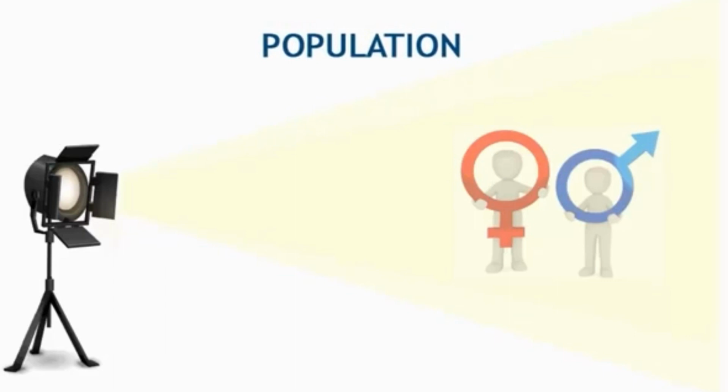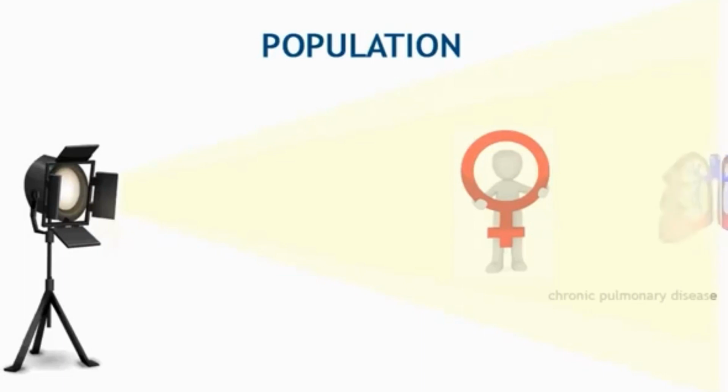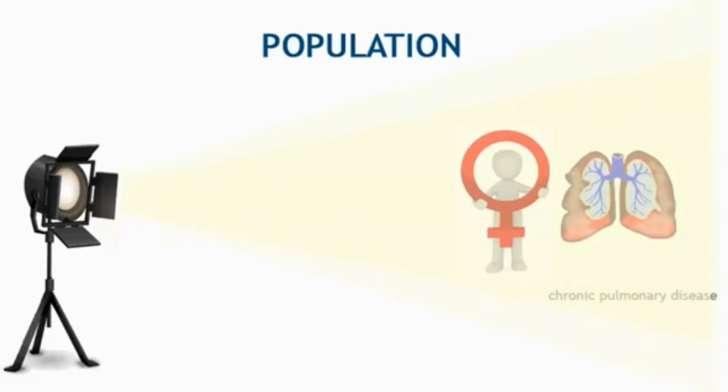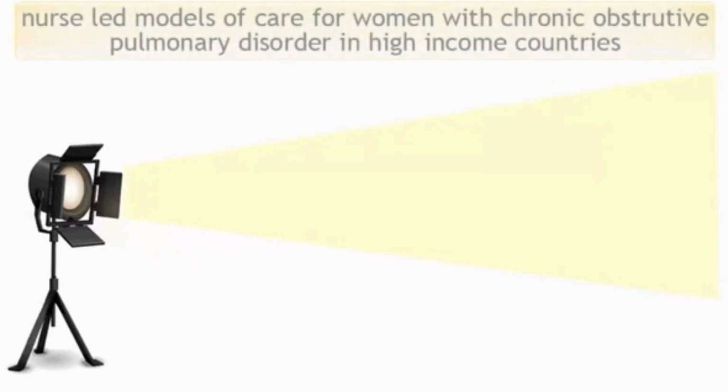Another way of narrowing the focus of our review is to add another element to our inclusion criteria. A commonly used element relates to population. It isolates a particular group we want to focus on specifically. This is a frequently used element in traditional systematic reviews. So let's say that we're only interested in focusing upon women, and specifically women with chronic obstructive pulmonary disorder, COPD, because we know that the disease disproportionately affects women more than men.